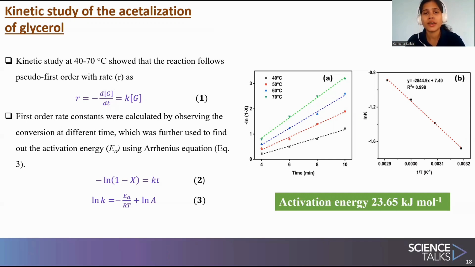Further, we found the rate constant K values from the first plot, and then we took the ln K value and plotted ln K versus 1/T. Finally, the equation that we get from this plot, we compare with the Arrhenius equation, and from this comparison we found the activation energy to be 23.65 kilojoule per mole.